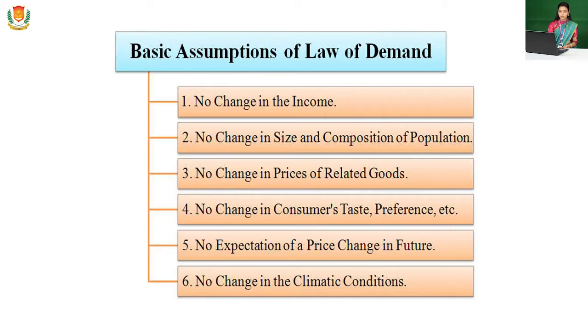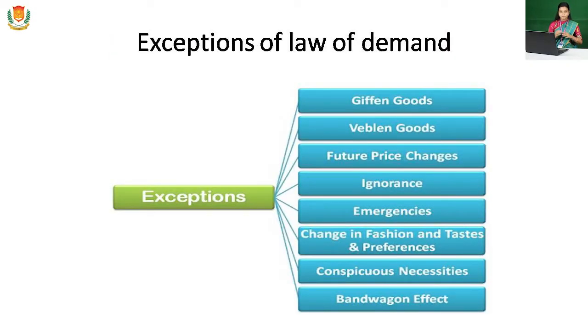Exceptions of the law of demand. First one is Giffen goods. These are a kind of inferior goods. If the income of the consumer increases, the demand for such a commodity will decrease. Generally, if the income of a consumer increases, the demand for the commodity also increases. But in the case of Giffen goods, the demand will decrease if the income of a consumer increases. So it has an inverse relationship between income and demand.